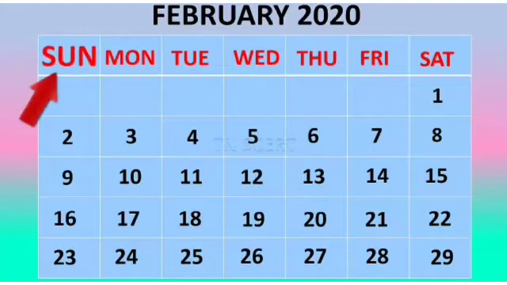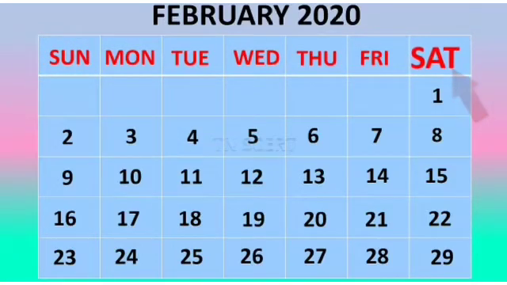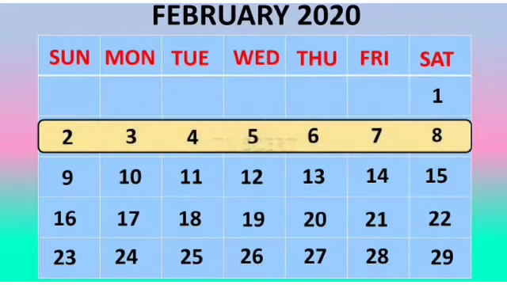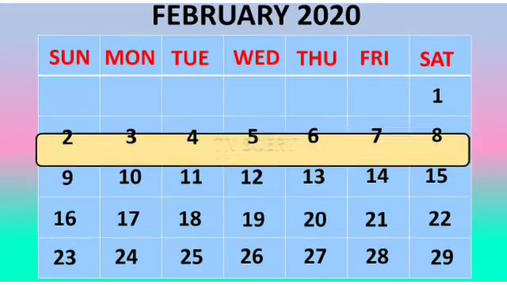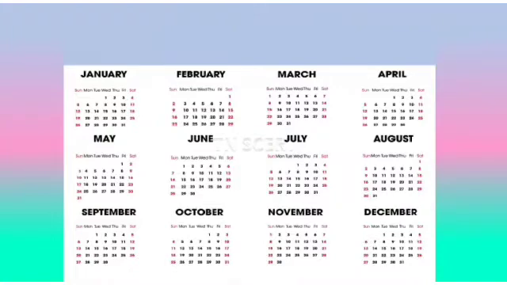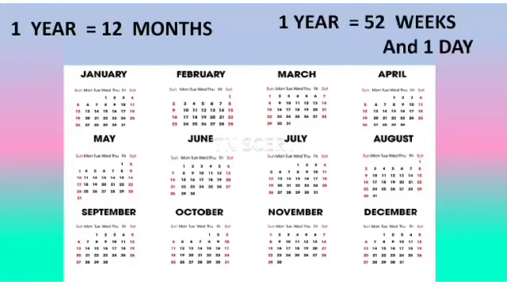A week starts from Sunday and ends on Saturday. If 1 week is over, then the next week begins. 1 year has 12 months and a year has 52 weeks and 1 day.